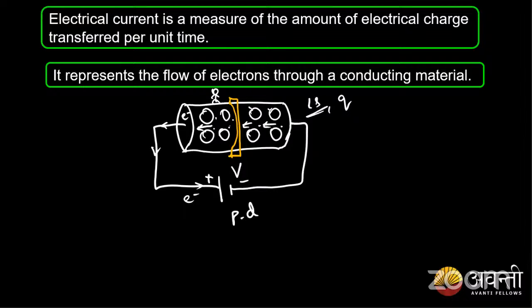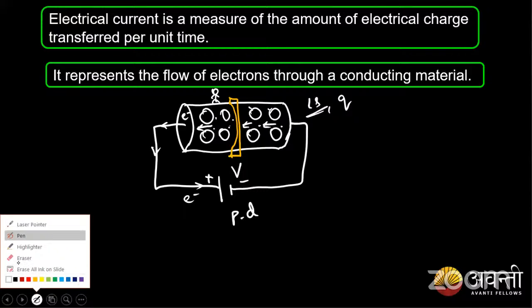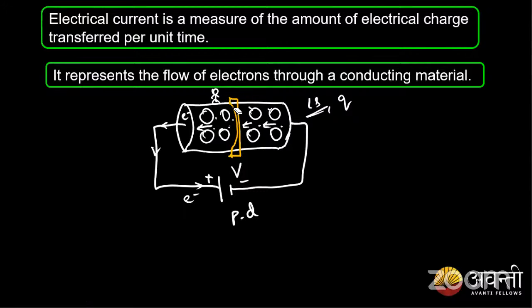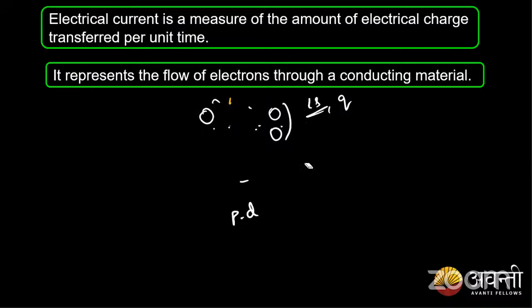Current means the electrical current is the measure of the amount of electrical charge per unit time. For 1 second of time, how many charges are moving in a given region? If I consider this as a region, how many electrons are passing through this region is called current. So the electric current is given by I is equal to Q by T.